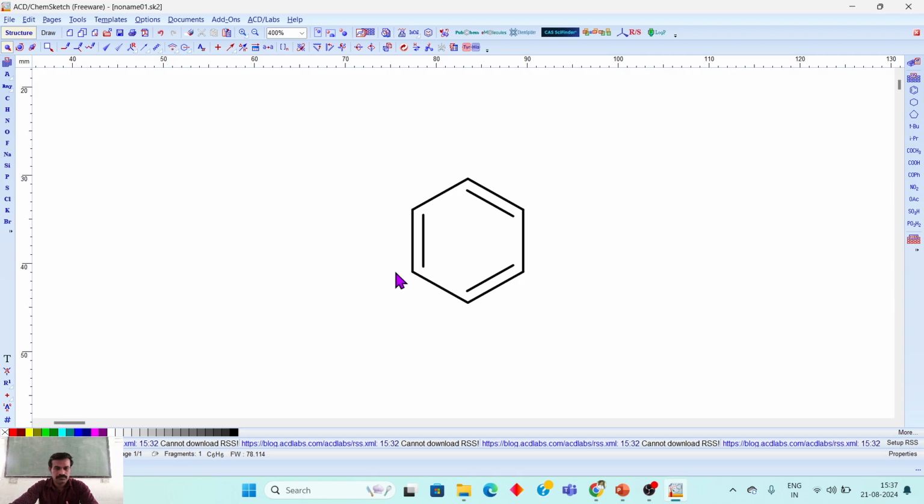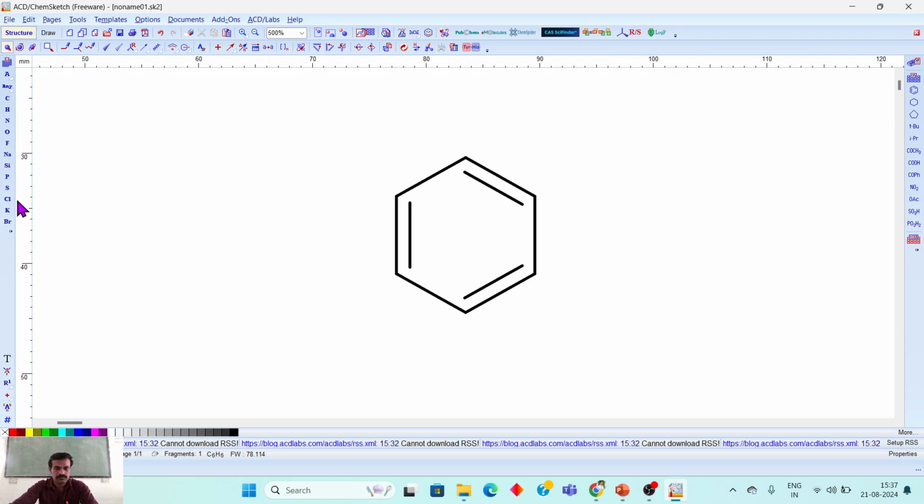Now you can add a substitution. Just use the left side initials of the atoms or compounds: carbon, hydrogen, nitrogen. Just click on the carbon and add it here. What is the name of the structure?